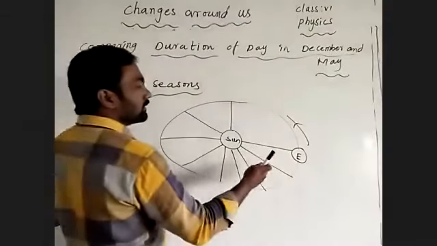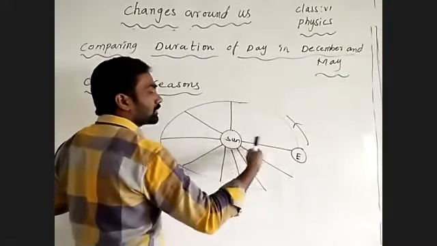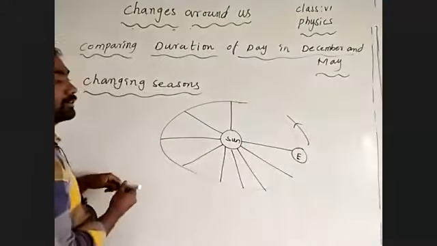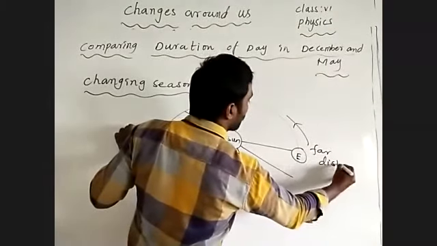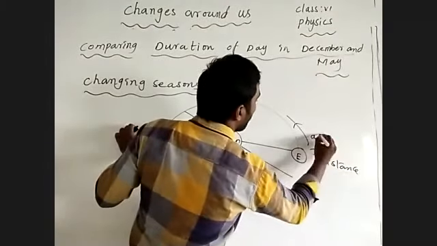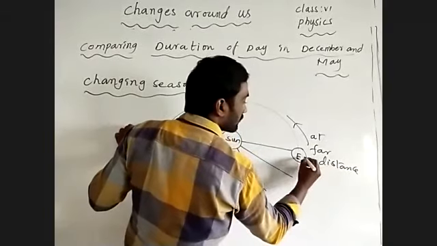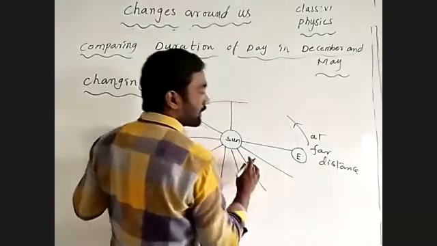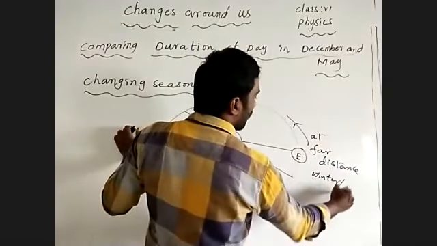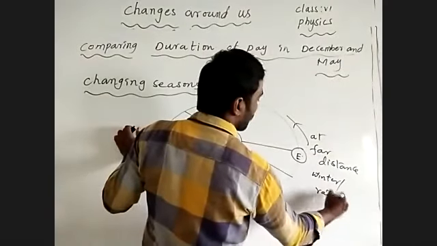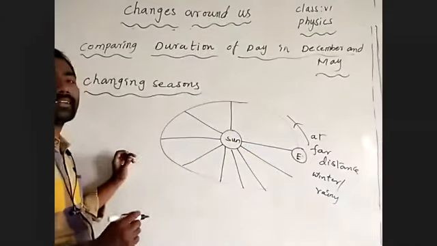When the Earth revolves around the sun at a far distance from the sun, we may get winter or rainy season.